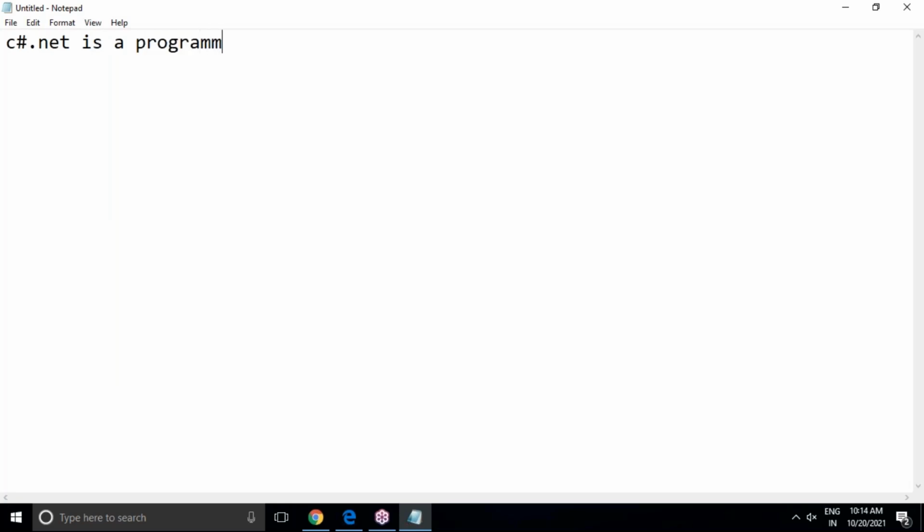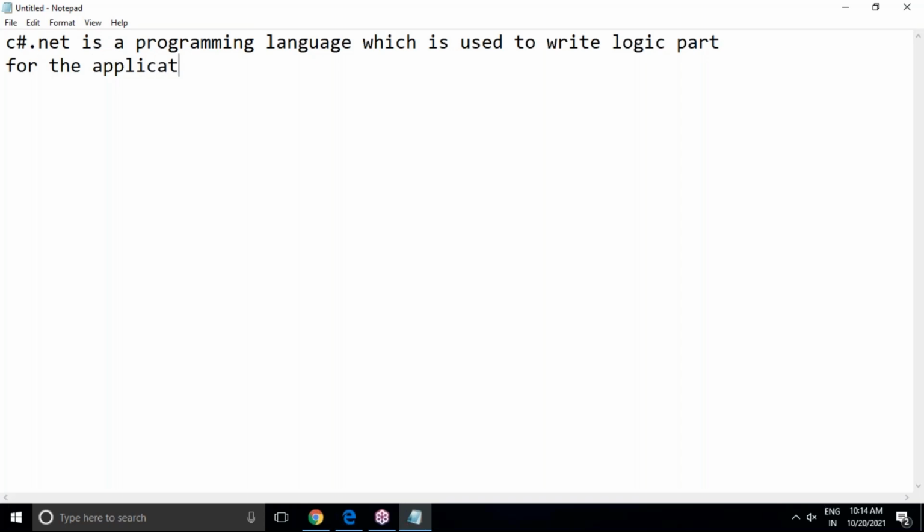C# .NET is a programming language which is used to write the logic part for the application development. It is complete logic. .NET logics we are going to write using the C# .NET programming language only.